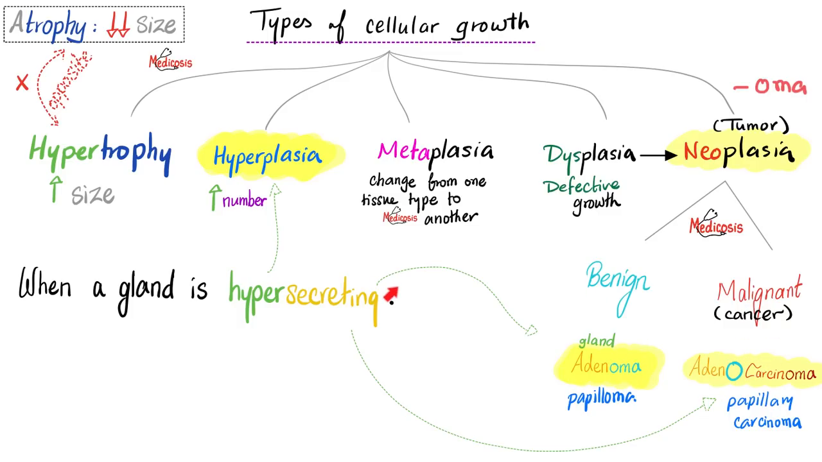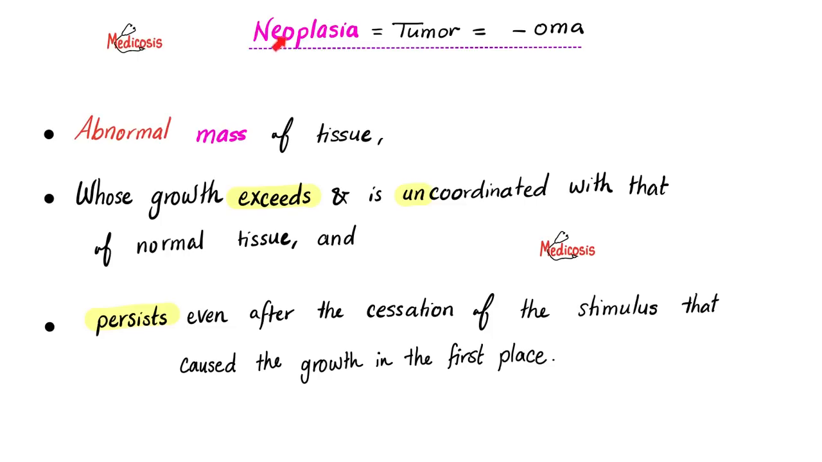You have no idea how many doofuses with stethoscopes are running around who have never grasped these basic concepts. No wonder patients are not satisfied with their doctors. What is a neoplasia? What is a tumor? What is an OMA? It's an abnormal mass of tissue, whose growth exceeds and is uncoordinated with that of normal tissue.